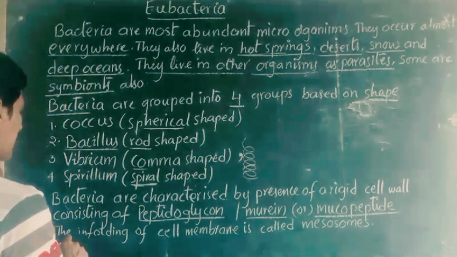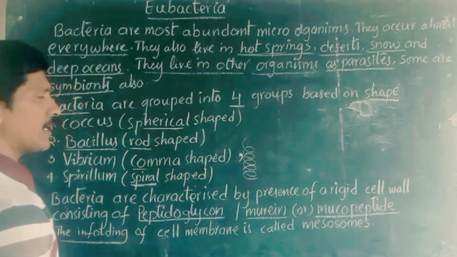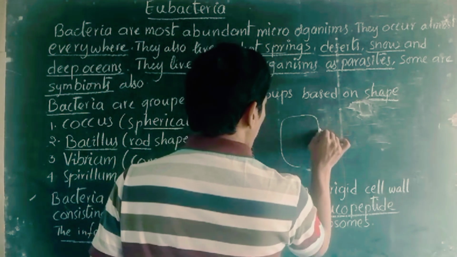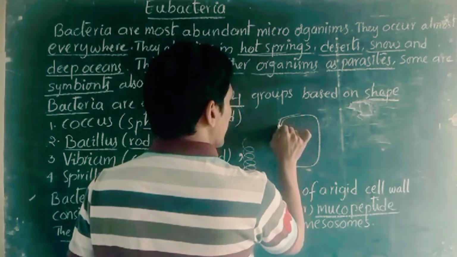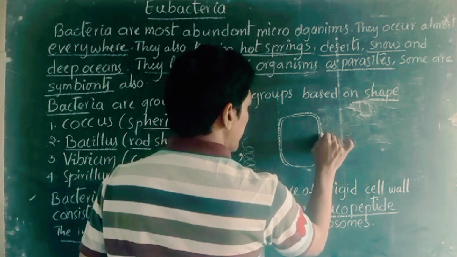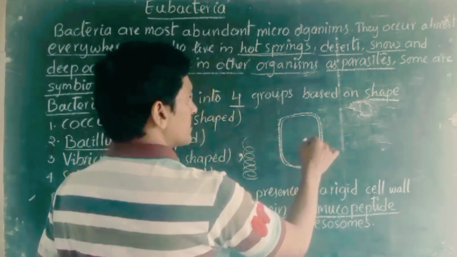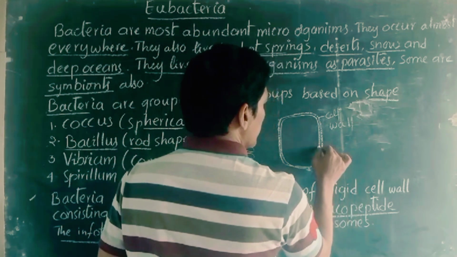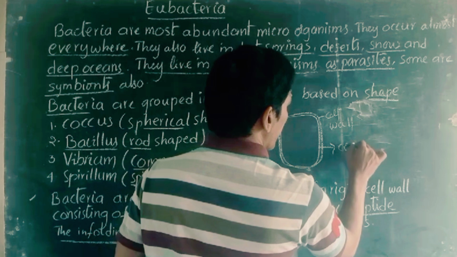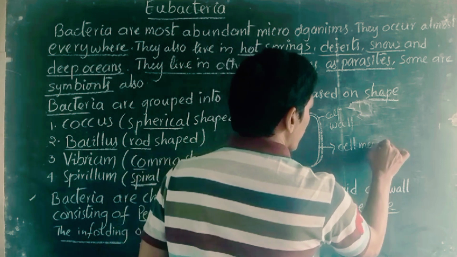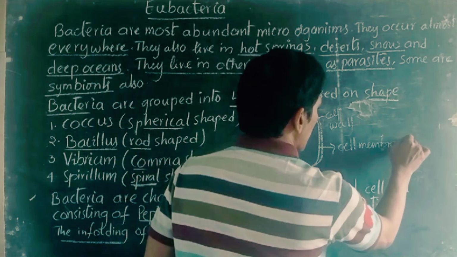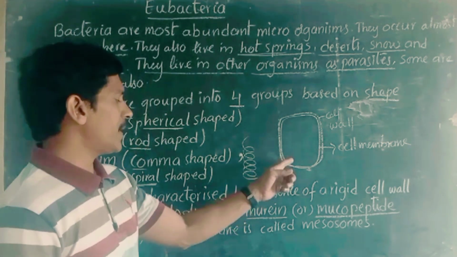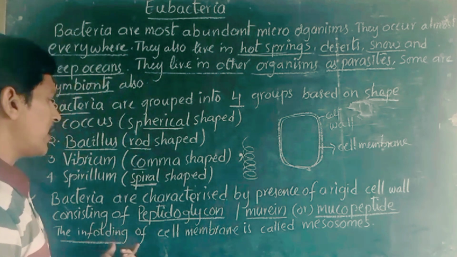The last point is about the bacteria after the cell wall. For example, this is the bacterial cell, and there are 2 membranes we can find around the bacteria. There is a cell wall, and just beneath the cell wall there is another membrane called the cell membrane.